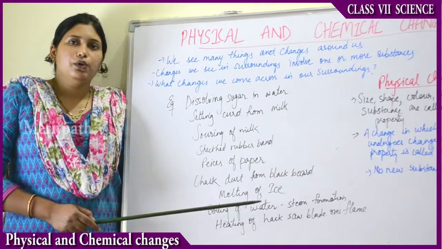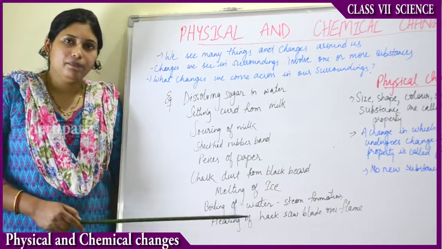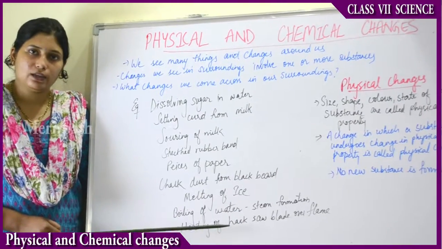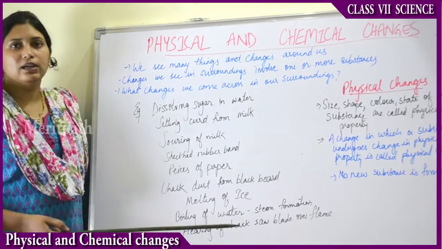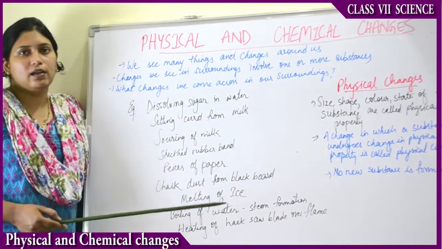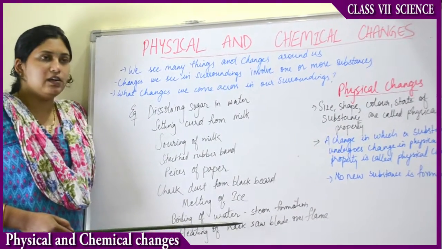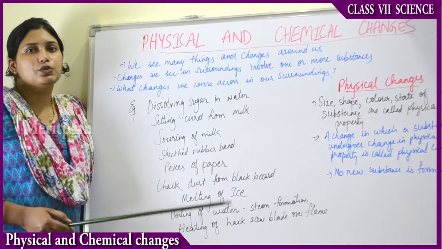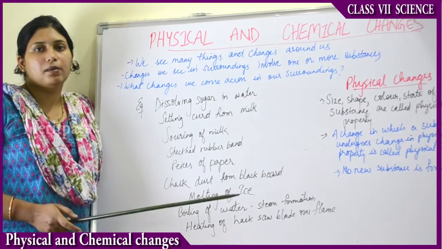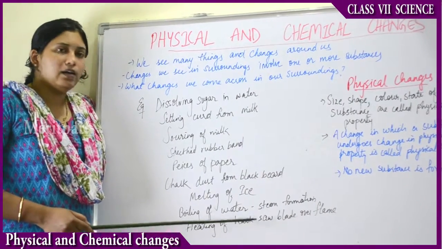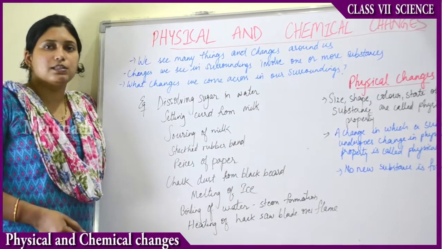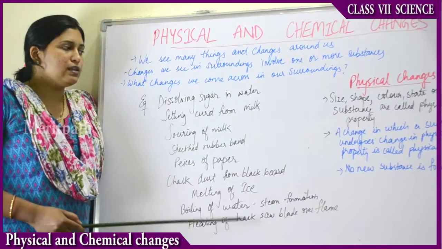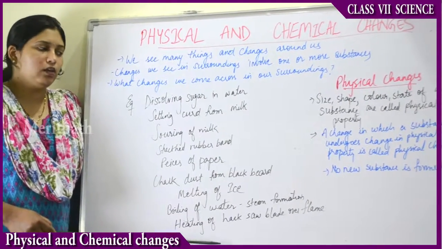So when you heat that hacksaw blade over a flame, it is made up of iron, right? The hacksaw blade is made up of iron. It is usually black in color. When you heat it, it turns reddish or orangish in color. When it is heated, you see there is a change in color. It looks red, burning hot, the iron. But when you switch off the flame and put it aside, when it cools down, it again regains its black color. So these are some of the changes which we observe in the surroundings.